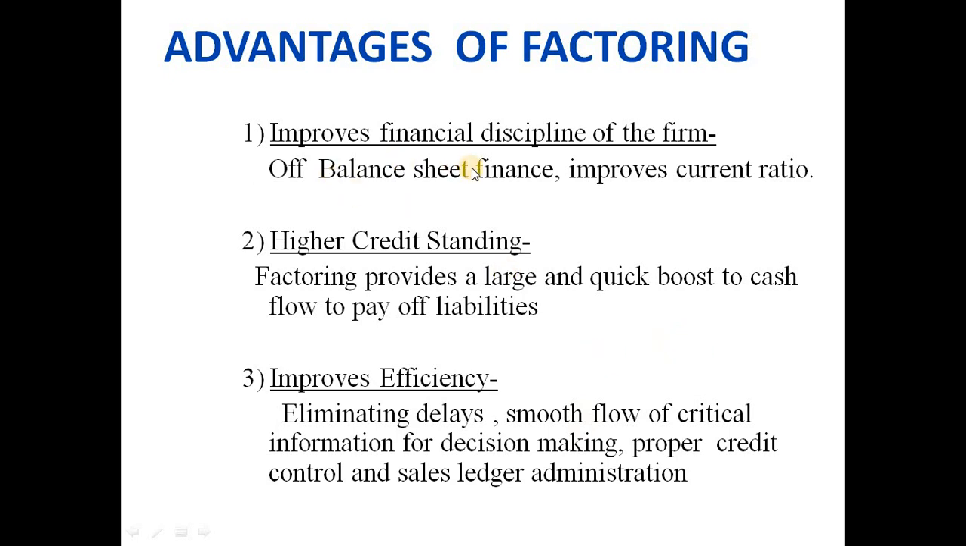It improves the financial discipline of the firm because it's off balance sheet finance, which improves the current ratio. I'm going to show you how this improves the current ratio. But what does off balance sheet finance mean here? You have sold your invoices to the factor. That is not going to come in the balance sheet. The loan will not be shown on the liability side. That's why your current liabilities remain less and your current ratio improves.